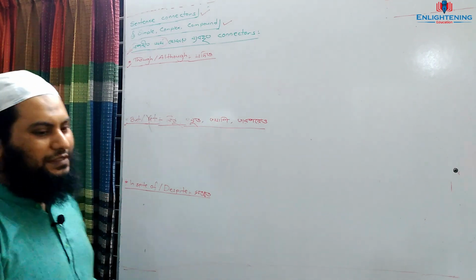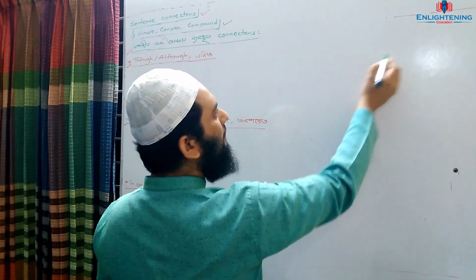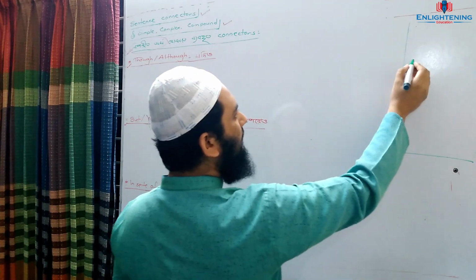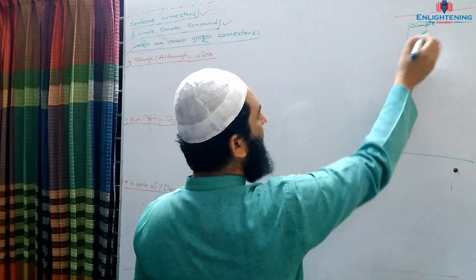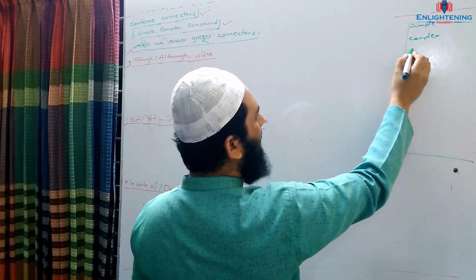Today we will learn these types of sentences. It can be written here. Simple, complex, and compound.